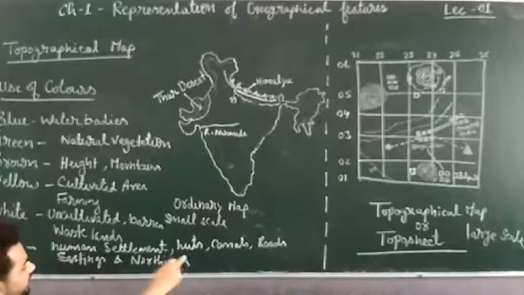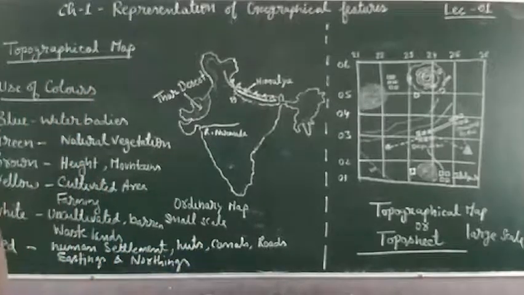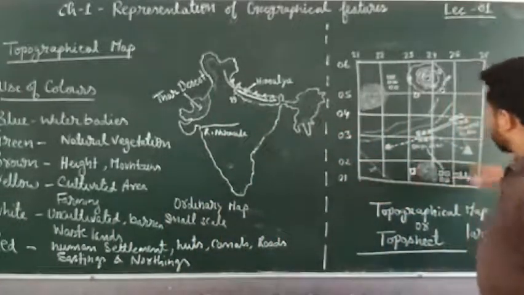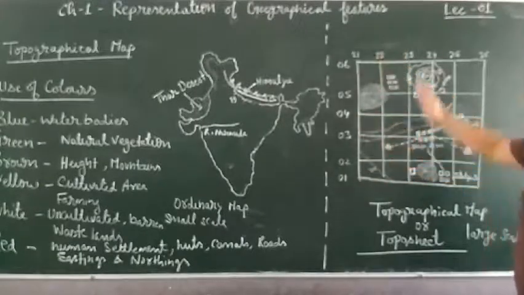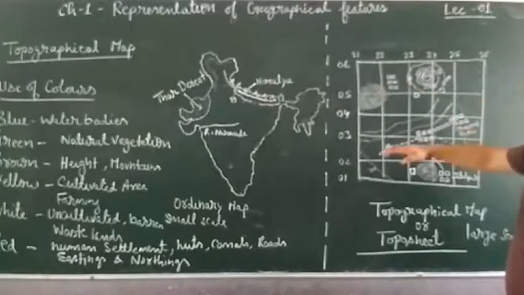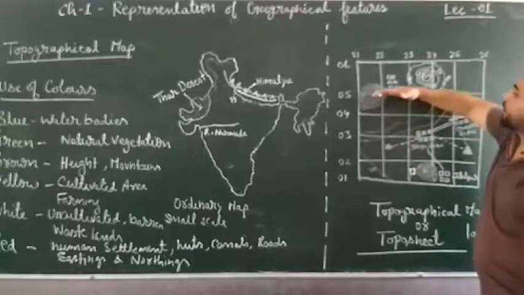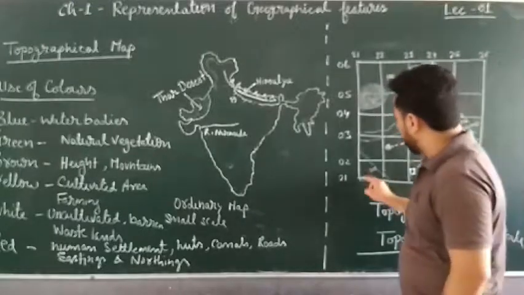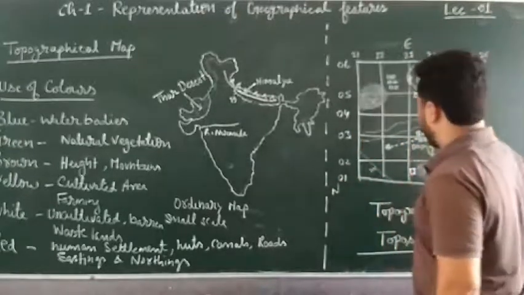So human settlements, huts, canals, roads, eastings and northings are also shown in red color. These lines which are running horizontally like this, number 1, 2, 3, 4, 5, 6, and these vertical lines, 21 to 26, as well as horizontal lines. These horizontal lines are called northings, and these vertical lines are called eastings, okay. These are northings and these lines are eastings, okay, getting or not?